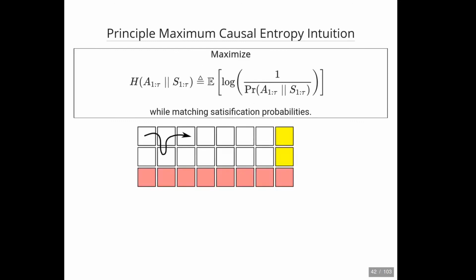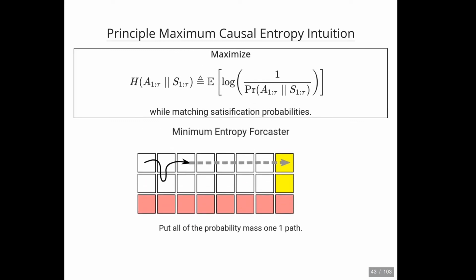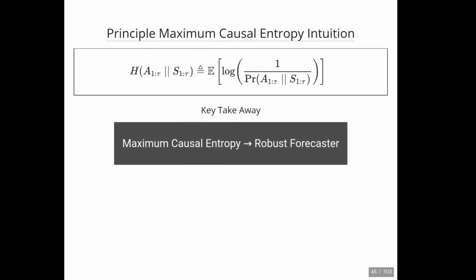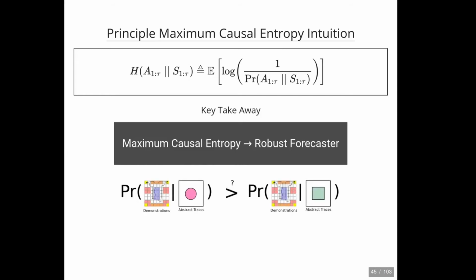To get some intuition about what optimizing this quantity would mean, let's consider the minimum entropy forecaster, which would put all of its probability mass on a single path. Then, if the demonstrator provides another demonstration, which is equally good according to the specification, but it is not this path, the agent would be very surprised. Conversely, the maximum causal entropy forecaster would hedge its bets and exponentially prefers high-value paths, but doesn't assign zero value to low-value paths. The key takeaway is that maximum causal entropy results in a robust forecaster. And this gives us an explicit way to answer this comparison of what's more likely, the left specification or the right specification.